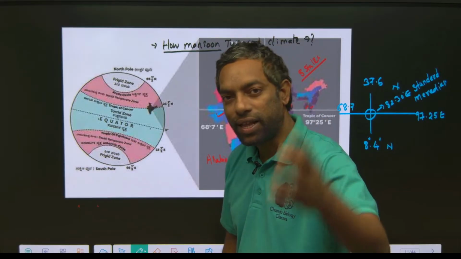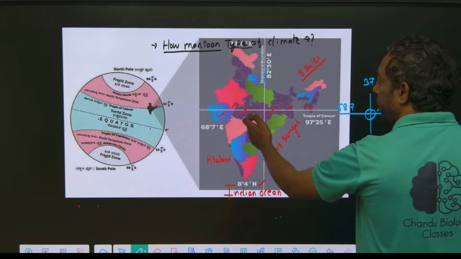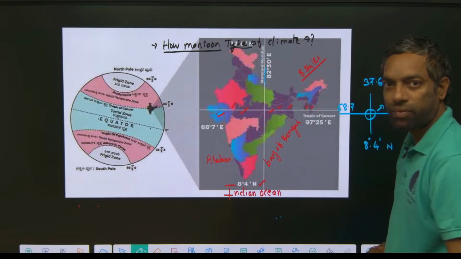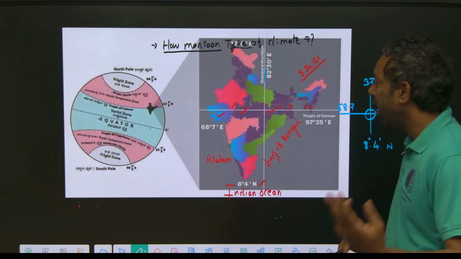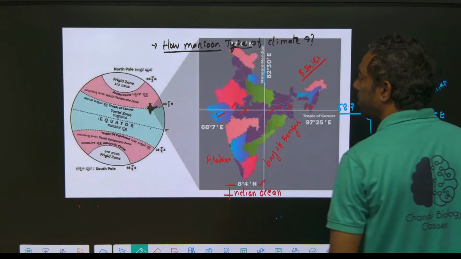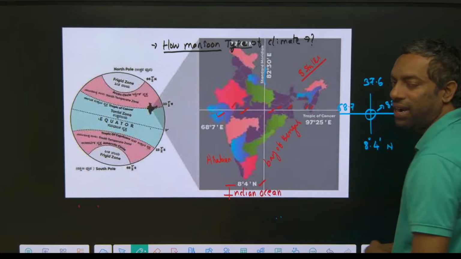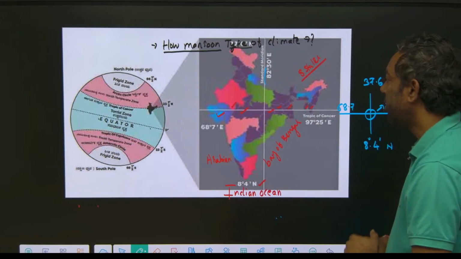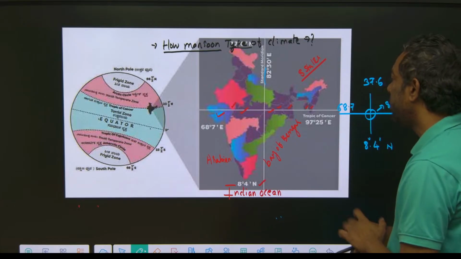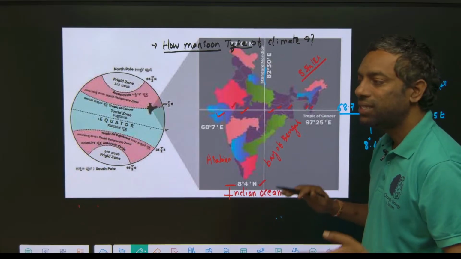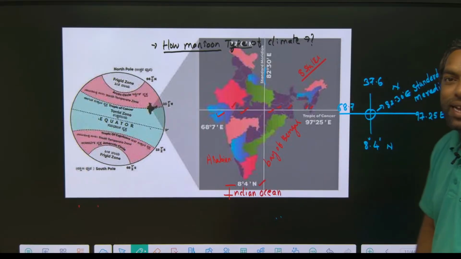They can also ask you what the states are. 8 states: 1, 2, 3, 4, 5, 6, 7, 8. Two northeastern states, Mizoram and Tripura, and Gujarat, Rajasthan, Madhya Pradesh, Chhattisgarh, Odisha, Jharkhand and West Bengal. These 8 states are crossed by the standard meridian. This is the location of India.